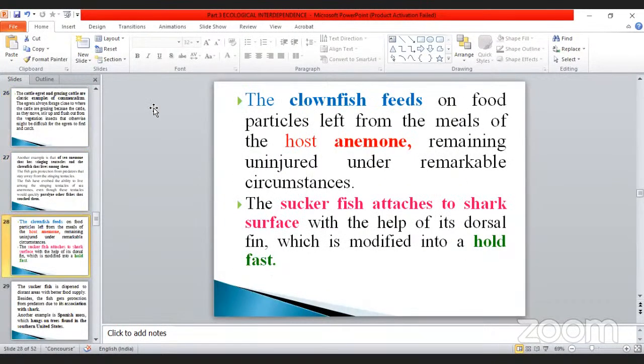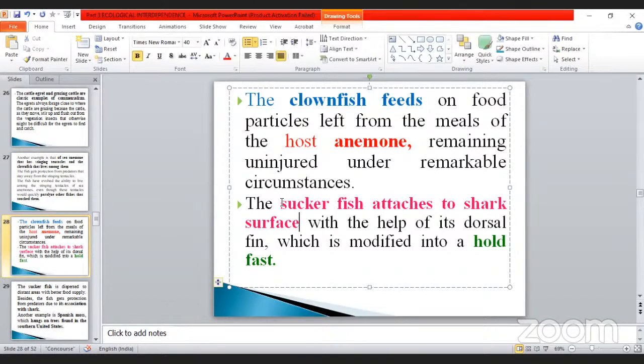Another one is the clownfish, which feeds on the food particles left from the meals of the sea anemone, remaining uninjured under remarkable circumstances. The sucker fish is attached to the shark. This is very, very important, my dear. Many times they have asked questions from this part. With the help of its dorsal fin, which is modified into a hold fast. Suppose take an example, the sucker fish attached to the shark. You have to mention which one. Shark is a big one, isn't it?